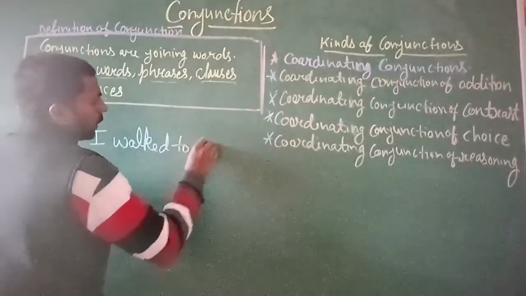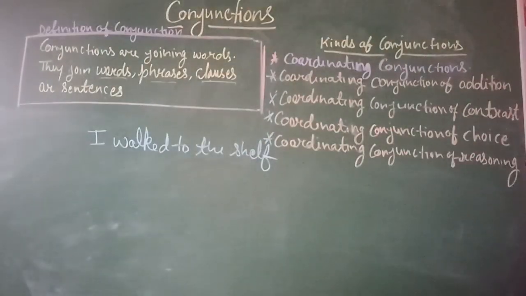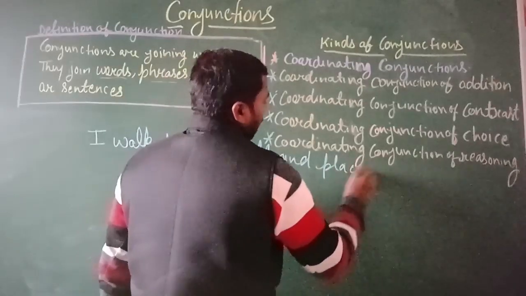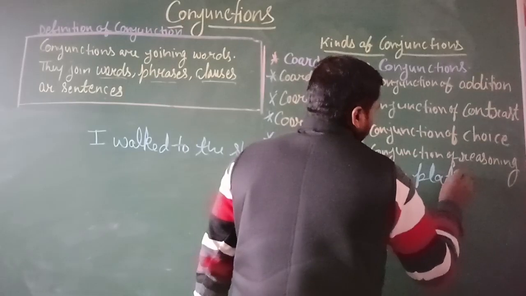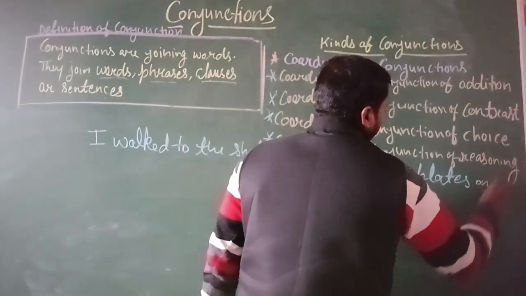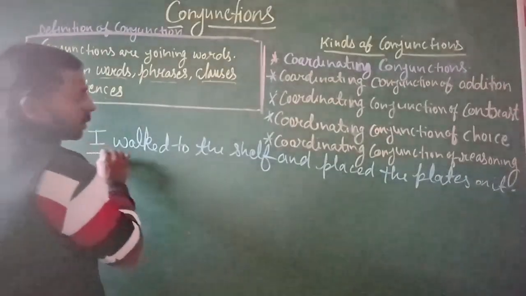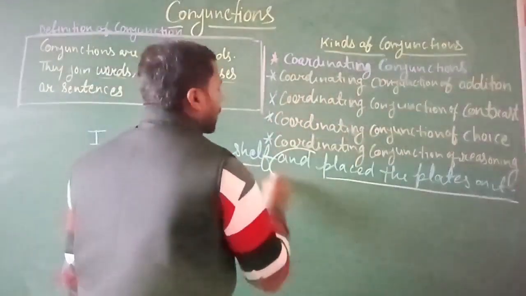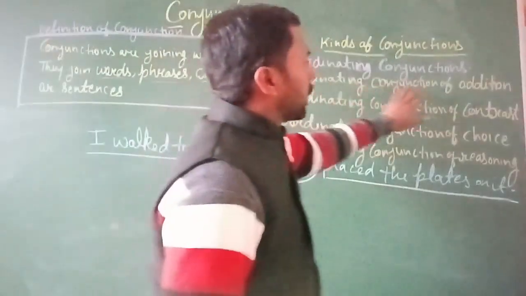You can see here this is the first part of the sentence and this is the second part of the sentence, and both sentences are added by the conjunction and. So this is a coordinating conjunction of addition.